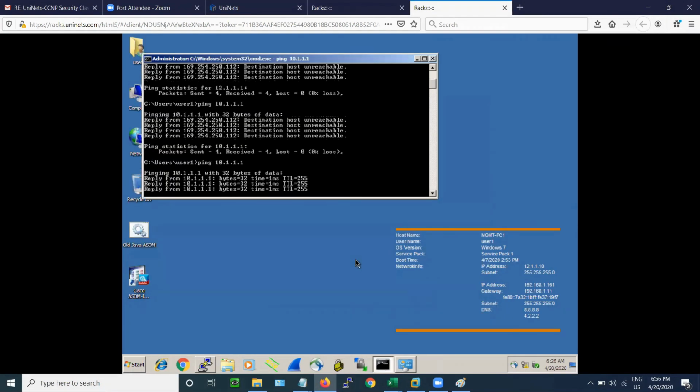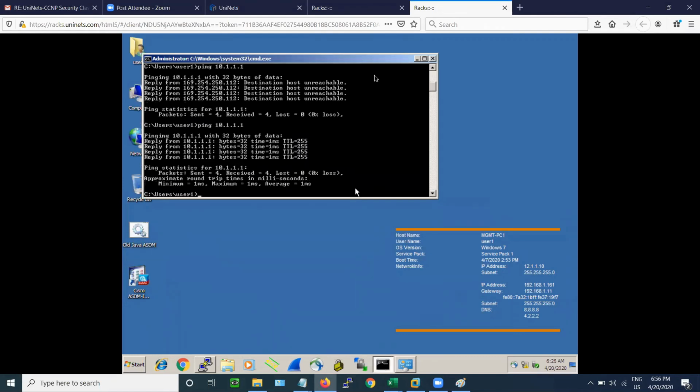Okay, so we are able to ping, right? That means we have the reachability. What happened previously, this interface was disabled and the other interface, through that interface the connectivity was not there. We were connected to this interface, but this interface was disabled.